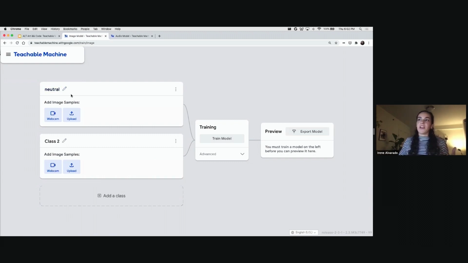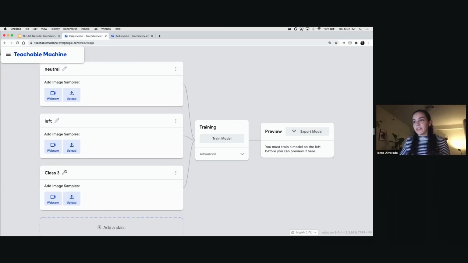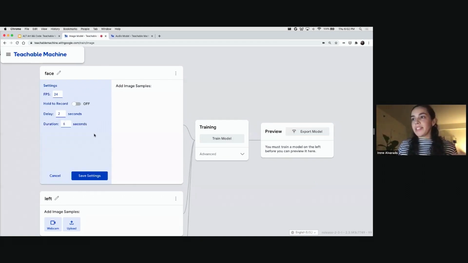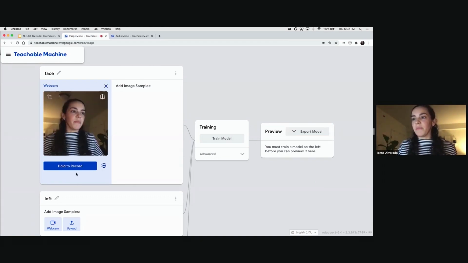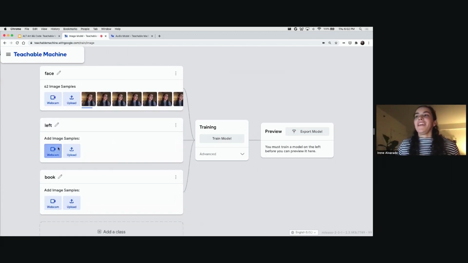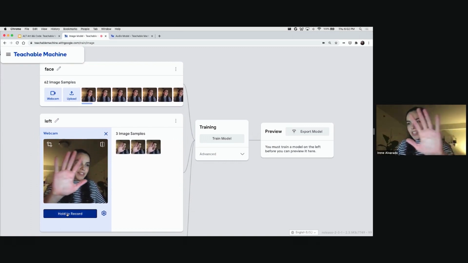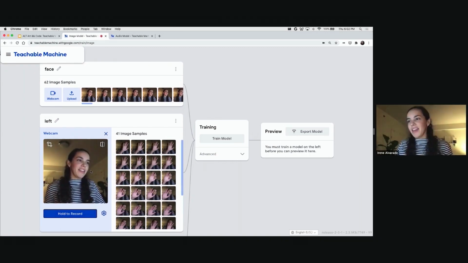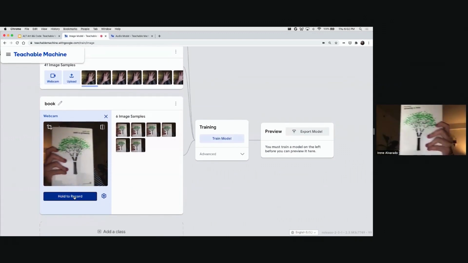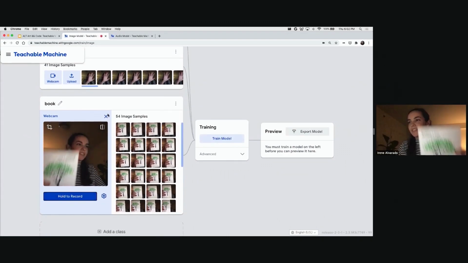I have this section here where I can create some categories. I'm going to create three categories. I'm going to call this one neutral, or I could just call it face or something like that. I'm going to give the computer some examples of my face. Then I'm going to give the computer some examples of my left hand. And then, yeah, that should be enough. And then I'll give the computer some examples of a book, which happens to be a book that I like.